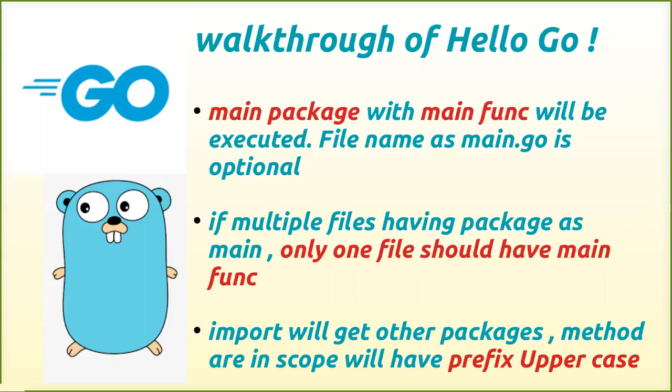Then, if multiple files have the package as main, let's say you have test1.go, test2.go, test3.go, all three files having the first line as package main, and every file has the function called main, so there will be a problem, right? Every file has the main function, so the compiler may get confused about which main function to execute. In that case, you will get a compile time error. So if you have multiple files having the package as main, then among those files, you should have only one file that has the main function.